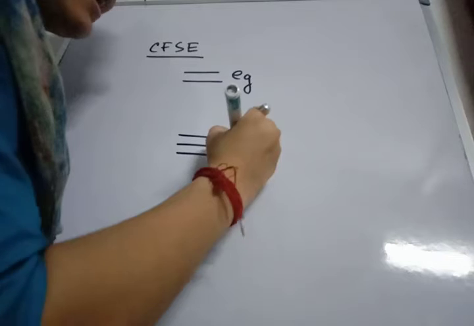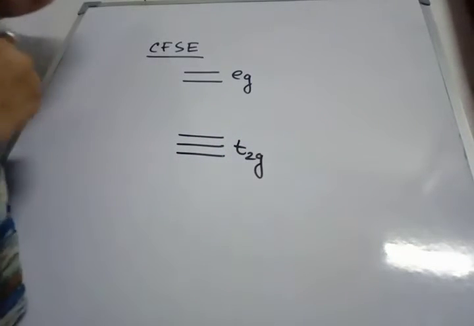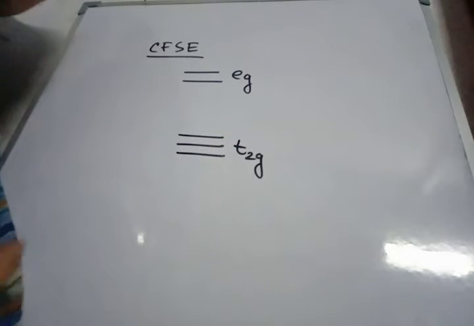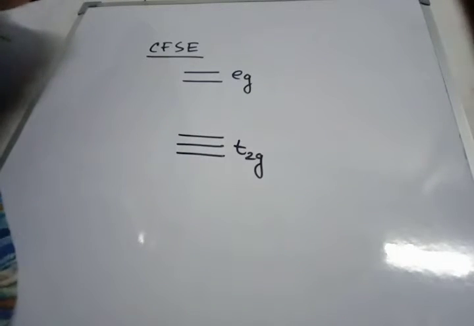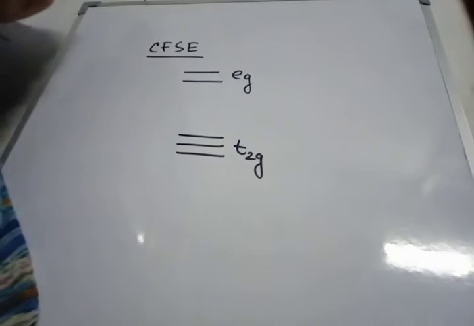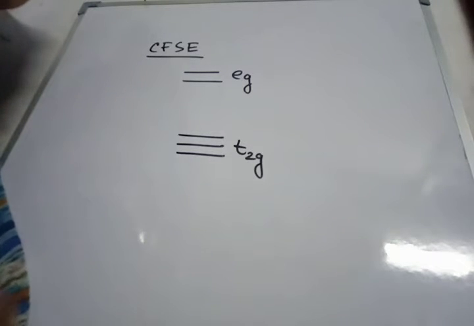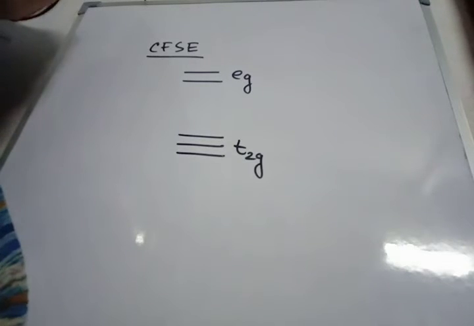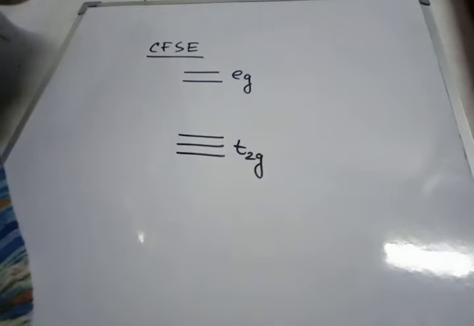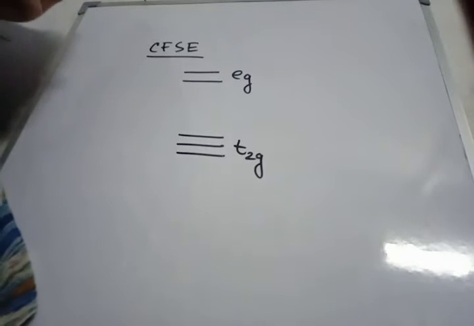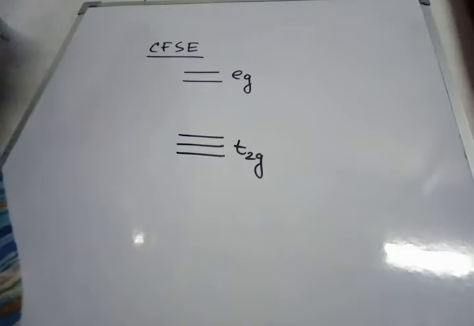That means eg are higher energy orbitals and t2g lower energy orbitals, so electrons prefer to occupy the stable t2g orbitals. The decrease in energy due to this preferential occupation is known as the crystal field stabilization energy in an octahedral complex.